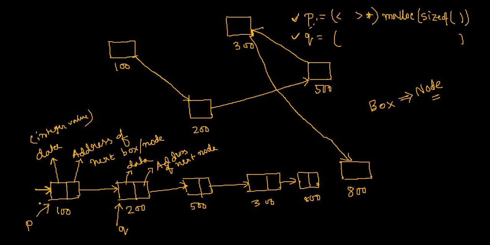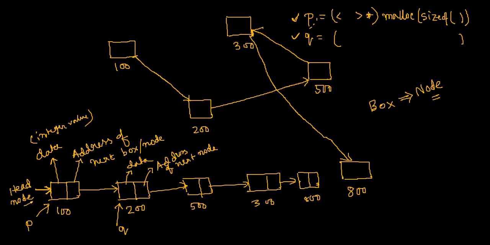That means the key of the first house is very important. If you don't have this key, you will never be able to visit any of the houses. If you have this key, you can visit all the houses. So that means the first key is highly important. And technically, this particular node is actually called the head node.